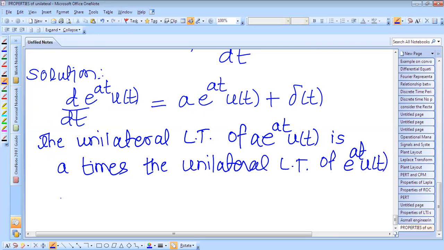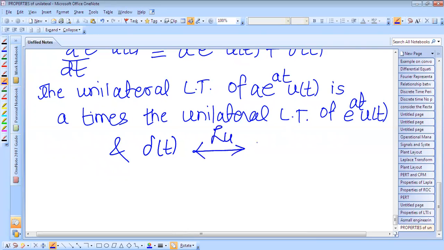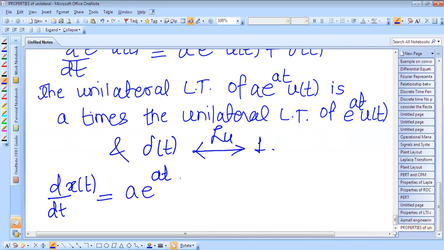Therefore, we can directly write here del of t. What is the unilateral Laplace transform of del of t? It is 1. That is, the Laplace transform of the impulse function is 1. Therefore, dx of t dt is equal to a into e raised to power at into u of t plus del t,